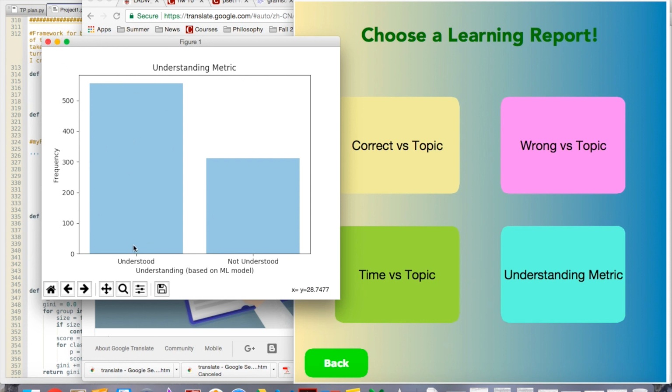From this we have a cutoff from which a person has understood or not understood a question. Based on this, it also displays the number of questions the person understood and the number of questions the person has not understood.